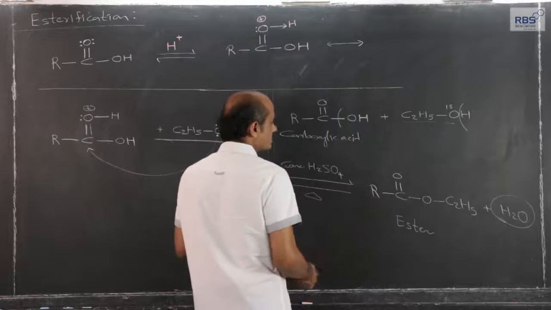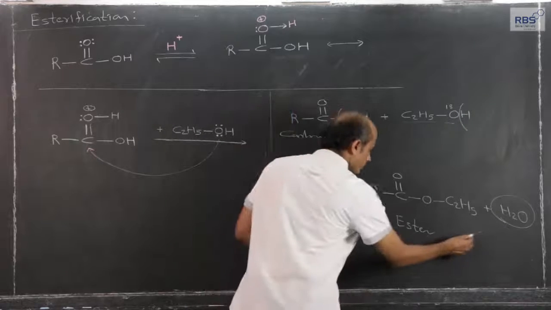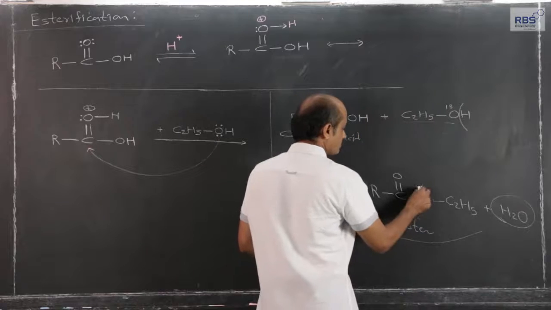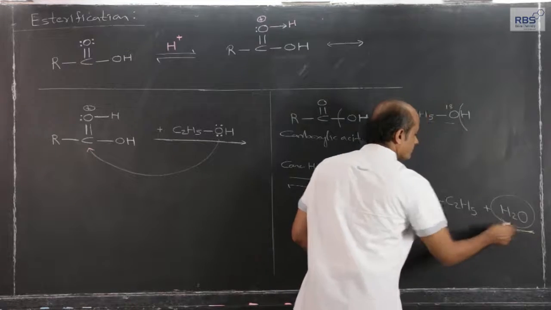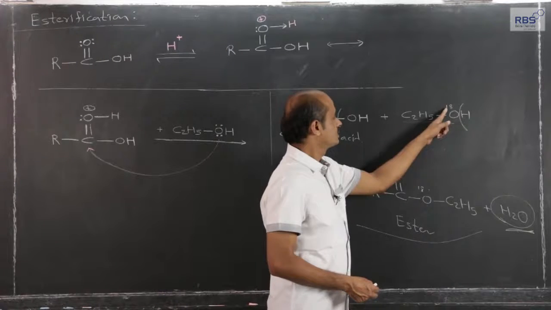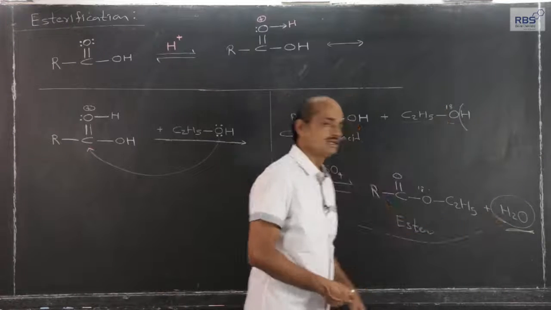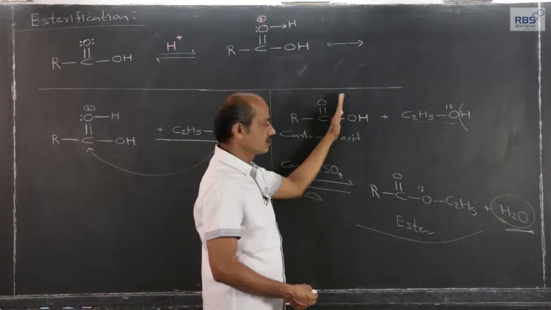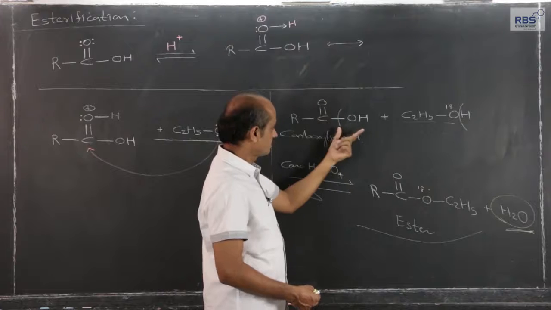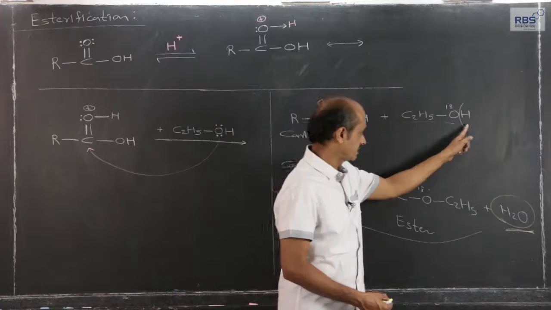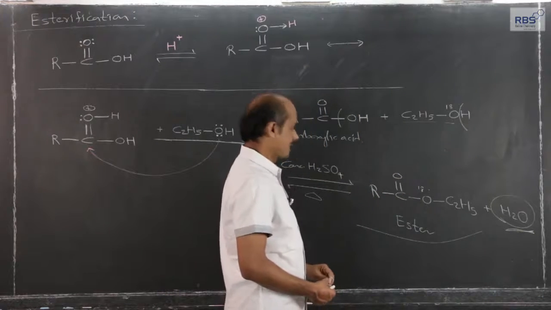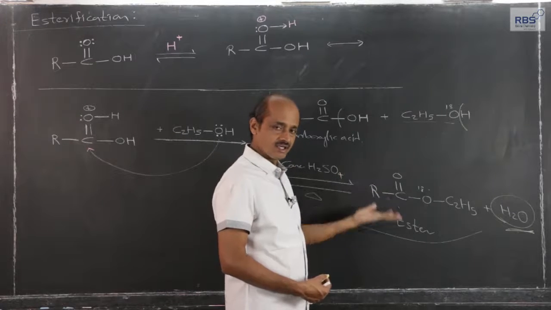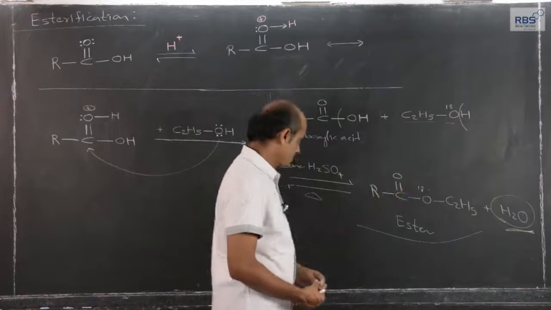After the reaction is over, oxygen-18 was found in the ester, here, and not in water. Since this labeled oxygen is not found in water, this proves that during ester formation, water is given out with OH coming from the carboxylic group and H from the alcohol. That is one thing, but once we consider the mechanism, this will get proved in a better way.